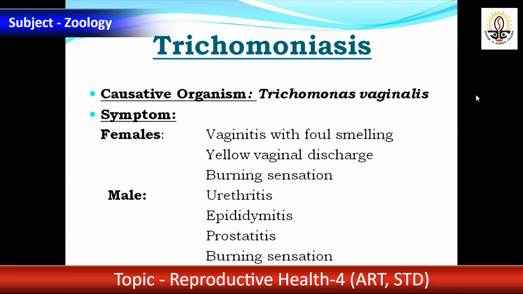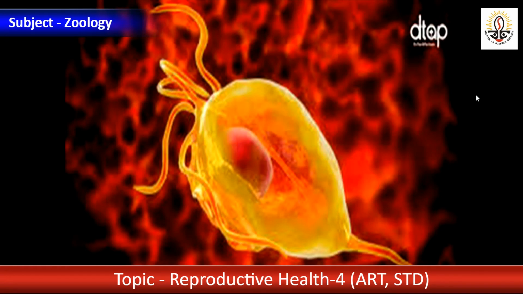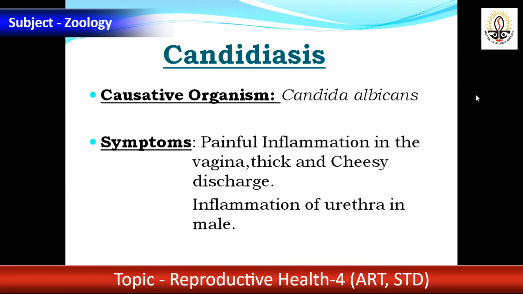Trichomoniasis, causative organism, Trichomonas vaginalis. You look at the symptoms in females and males. This is the parasite. Transmission, sexual intercourse. Diagnosis, microscopic examination, culture, immunofluorescent antibody staining, and medicine, metronidazole. Candidiasis, Candida albicans.